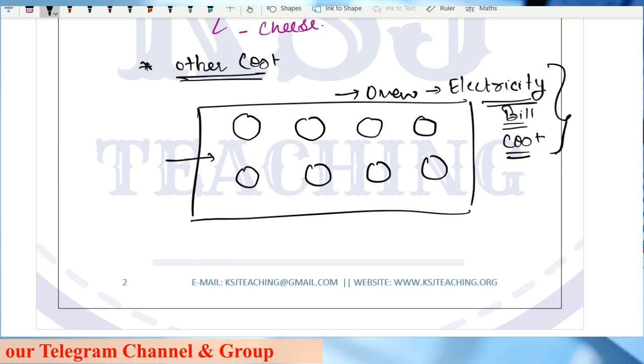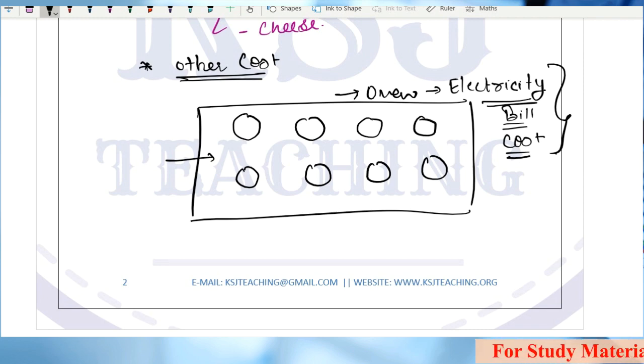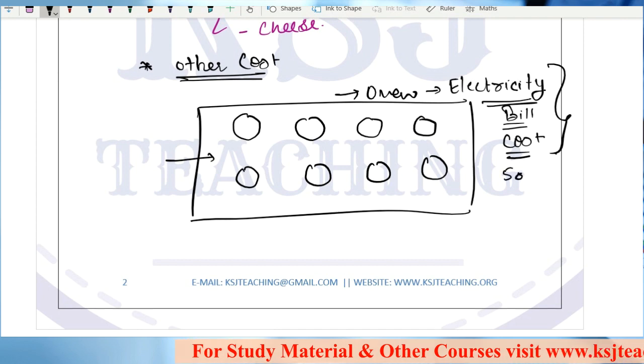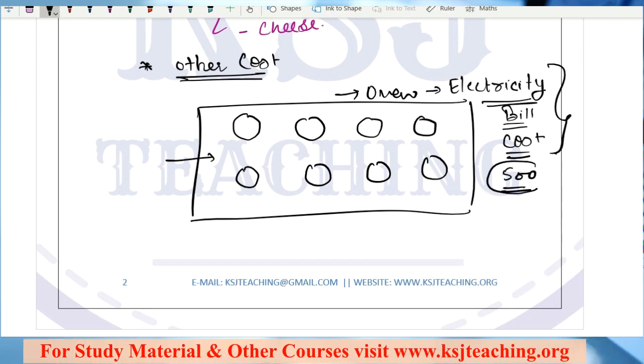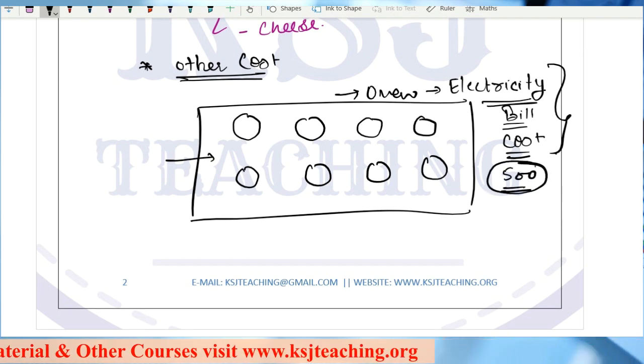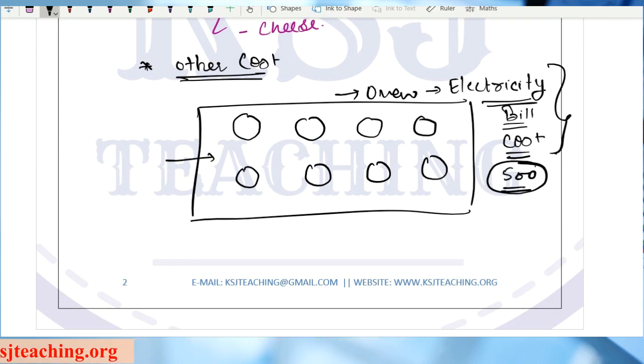Listen to it very carefully. Let's say that the electricity cost of baking these 8 pizzas in this oven is, say, 500 rupees, right?